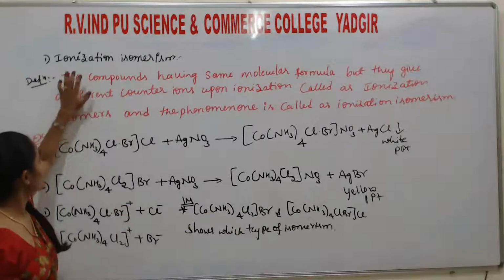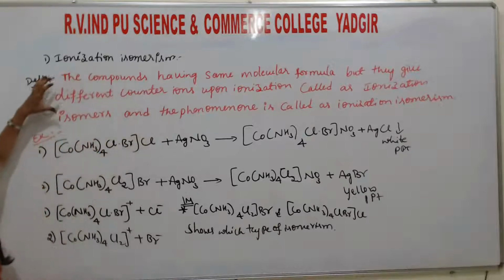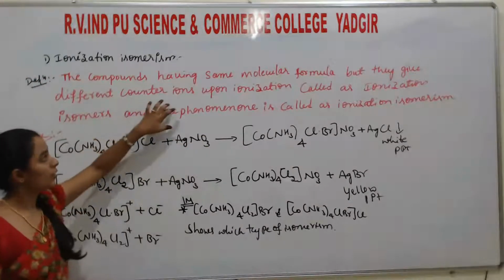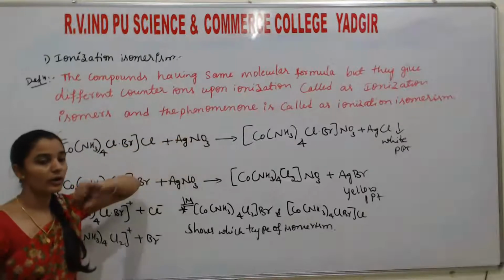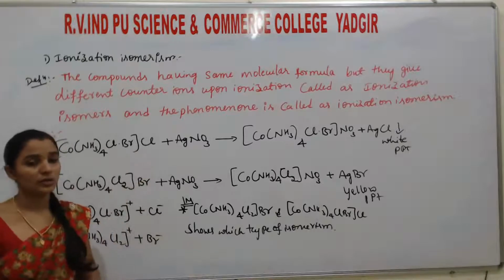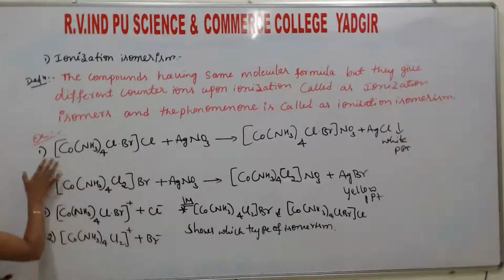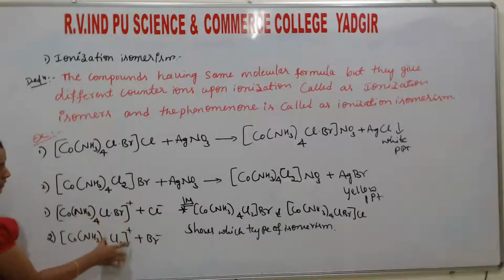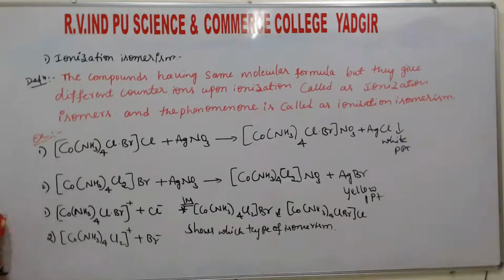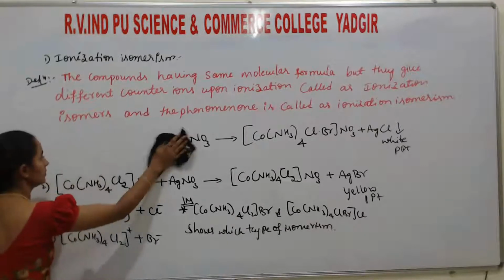Okay. So this is ionization isomerism: the compounds have the same molecular formula, but they give different counter ions upon ionization, called ionization isomers, and the phenomenon is called ionization isomerism. So this is the example. These two are the example for ionization isomers. Understood? Okay. So similarly, I'll give a second example.